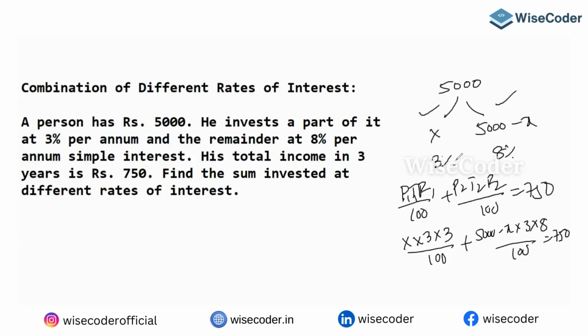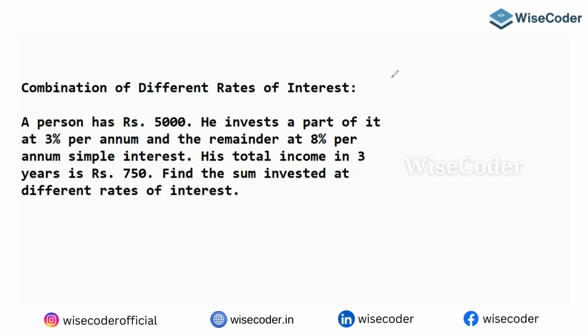Yes or no? See how much time it will take to answer this. But on the same point, you need to understand, if you want to use the alligation method, there is a 3% and there is an 8%. You should know what the mean value is. Always remember, only if you know the mean value, the average, can you apply alligation. Without knowing this value, how are you going to apply the alligation? So how to get this value is important.